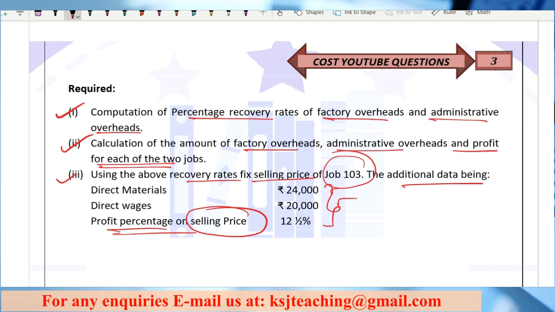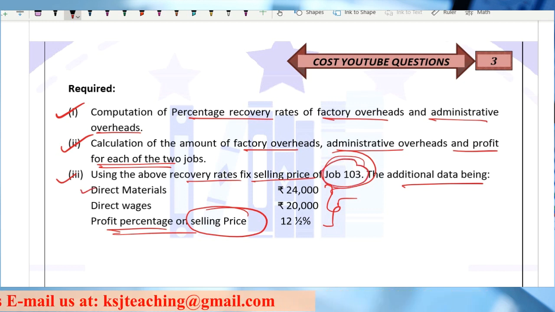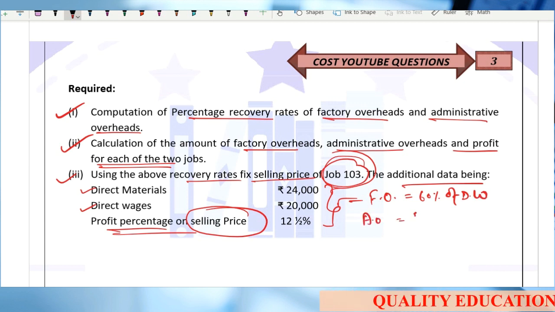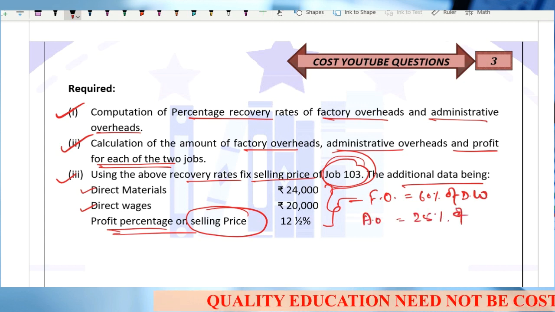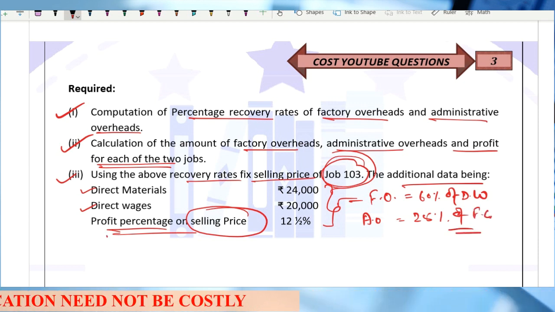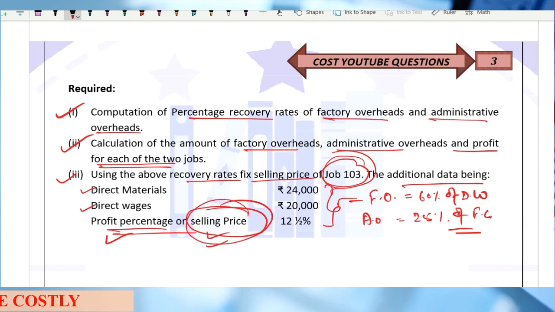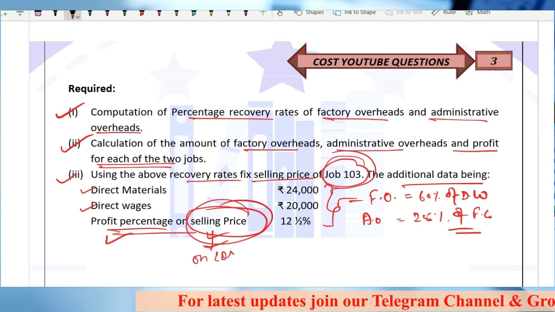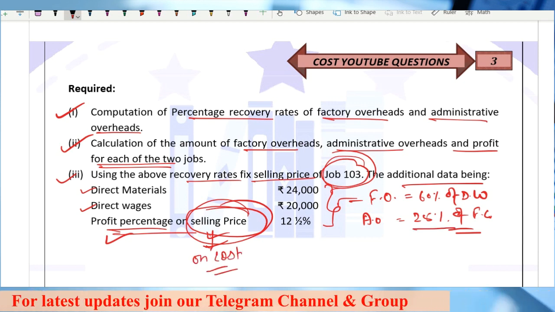I'll just give you the hint. For this particular job, direct material, direct wages is given to you, right? Factory overheads, you know, it is 60% of direct wages. Administration overheads, you know, it is 25% of factory cost, right? Profit, you will calculate the total cost. Profit percentage on selling price is given, and you people now know how to calculate the profit percentage on cost, right? So first you will calculate this profit percentage on cost, apply that profit percentage on cost, and you will get the selling price. I'll tell you the answer.